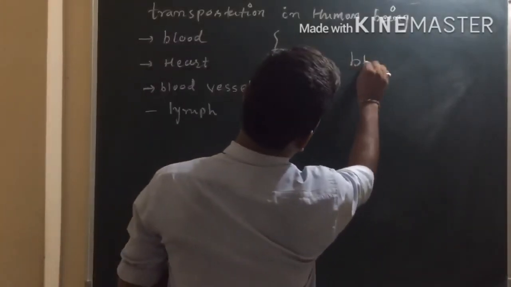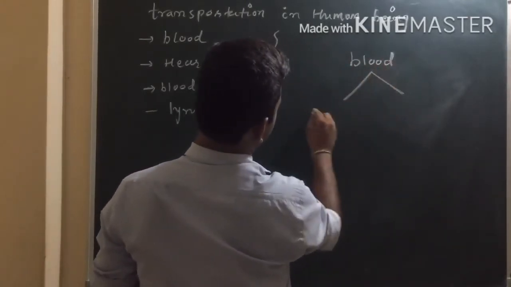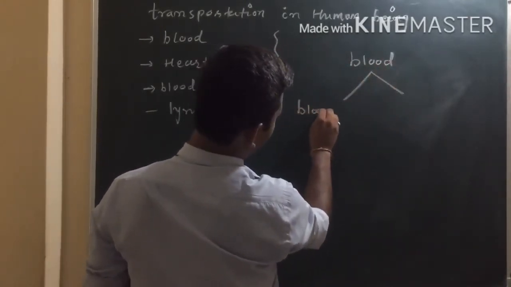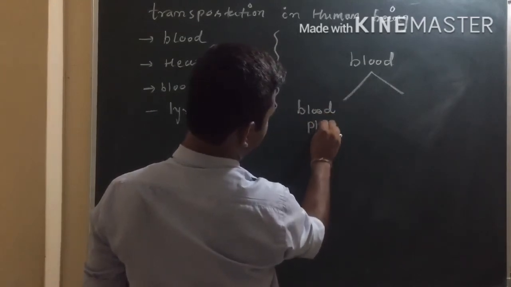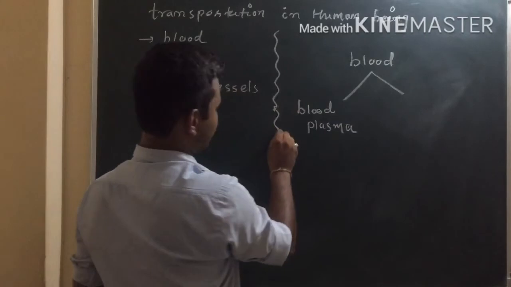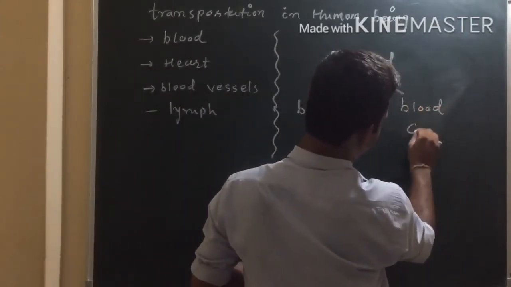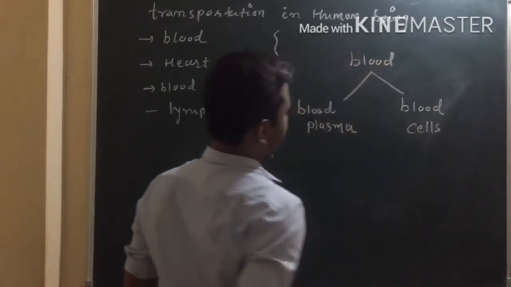See, we can understand blood in two forms. The medium of blood, that is our blood plasma, and the cells which are present in blood, that is called our blood cells.